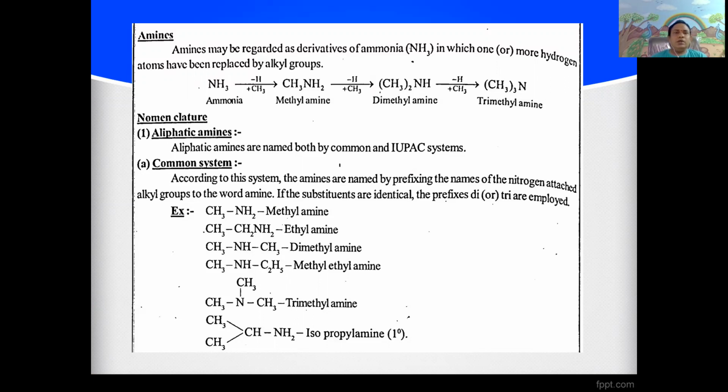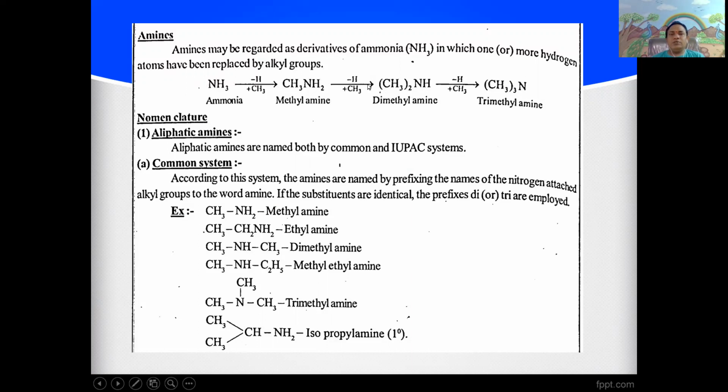Amines may be regarded as the derivative of ammonia, in which one or more hydrogen atoms are replaced by the alkyl group. Generally, it is obtained from ammonia upon alkylation. It gives methylamine, which is a primary amine.